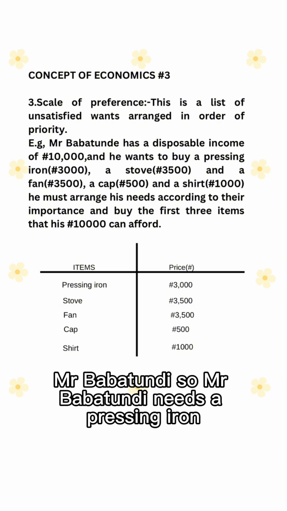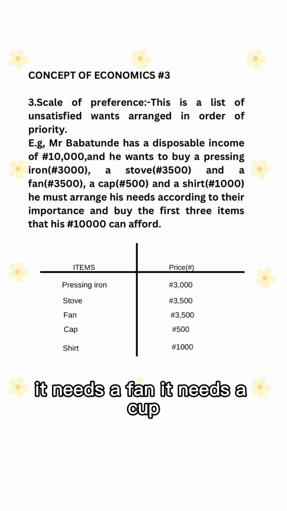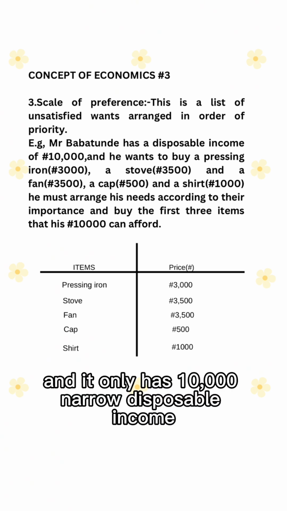Let's take the case of Mr. Babatunde. Mr. Babatunde needs a pressing iron, a stove, a fan, a cap, a shirt, and shoes. And he only has 10,000 naira disposable income.